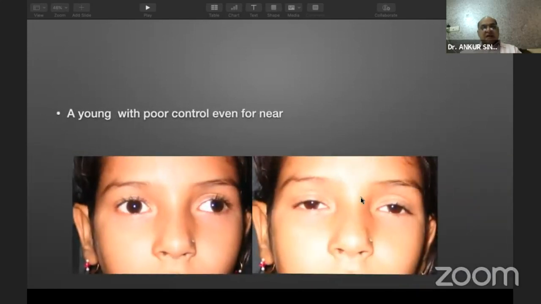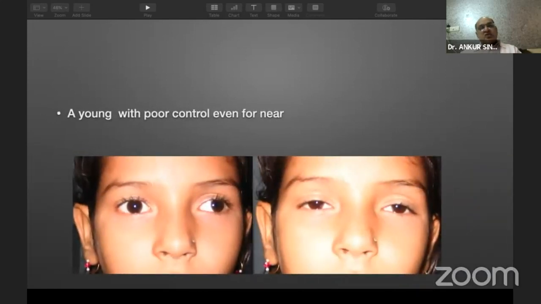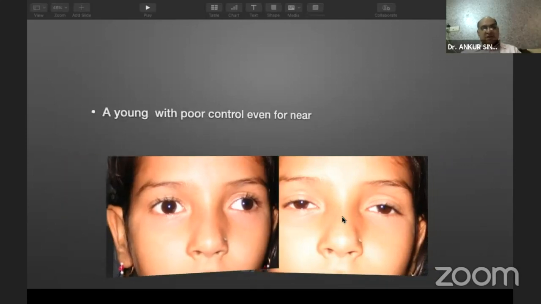Now, this is another girl who is having a poor control even for near. Despite exertion, she is not able to control for near. She's almost out even for the near also. So we plan for surgery in this patient. We can always plan for RNR because it's a large angle exotropia.